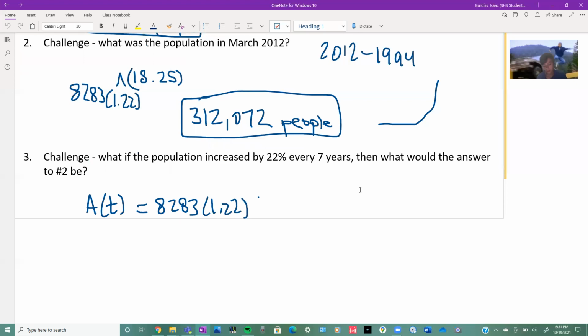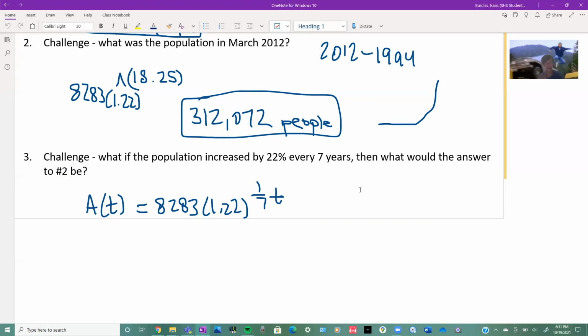So if we know that would be the function if it increased by 22% every year, for every 7 years, that would mean every year is a seventh of what it is for every 7 years. So we need to do t divided by 7 instead. Or really, we could do 1/7 t. Don't say 7t, because 7t would mean it increased by 22% every seventh of a year. It's opposite of what you might think.